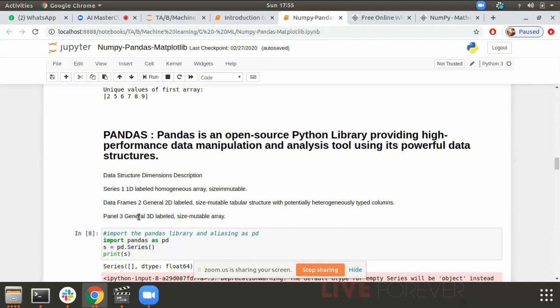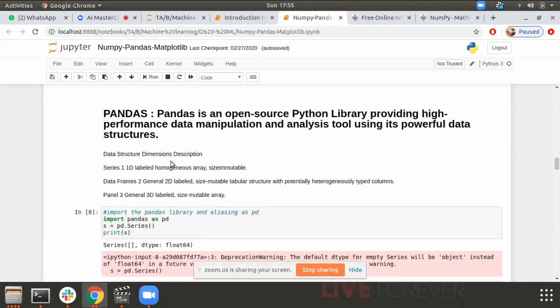And what is a data frame? It is a two-dimensional labeled, size mutable tabular structure with potentially heterogeneous type columns. Heterogeneous type columns means we can have multiple kinds of data: a string, a numeric. Homogeneous array means we can have only a single kind of data in a series. Size mutable means we can manipulate the size of the data frame. We cannot manipulate the size of a series.